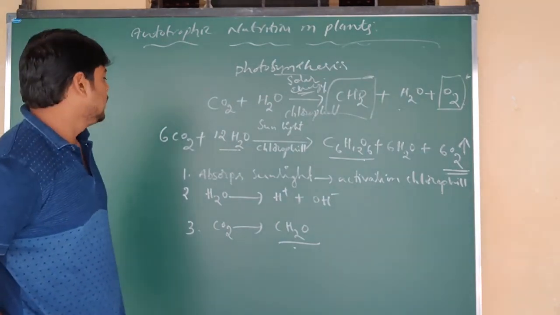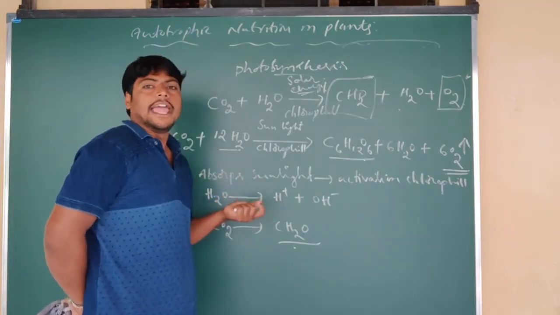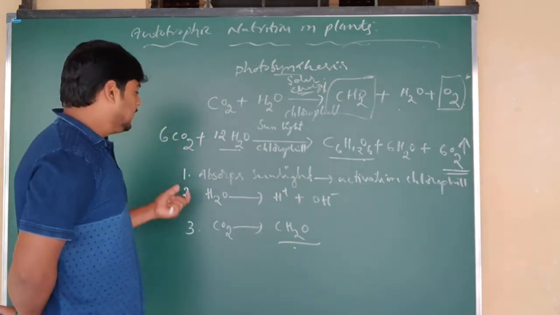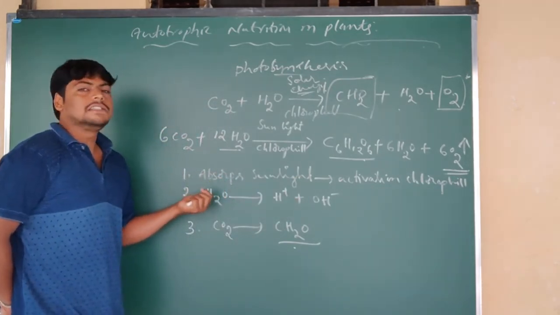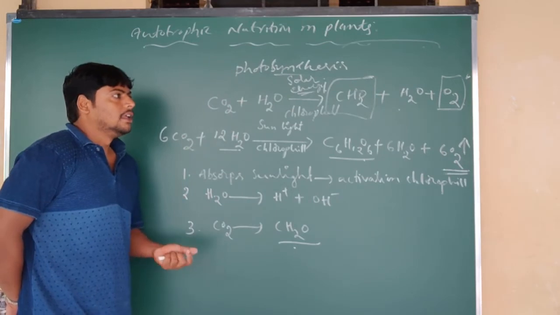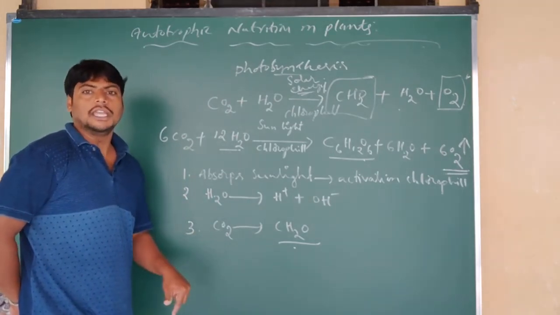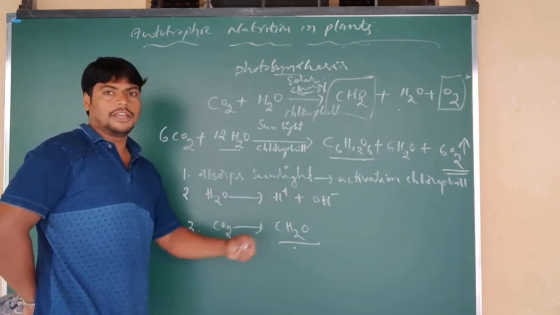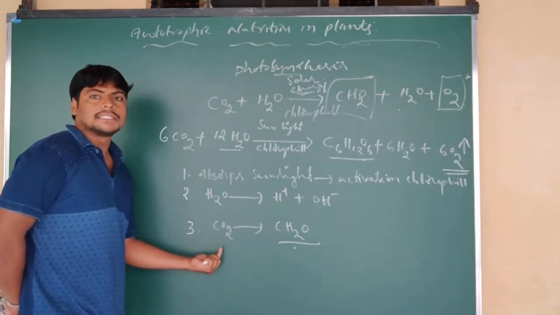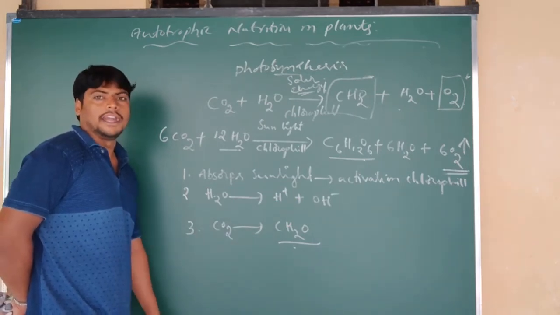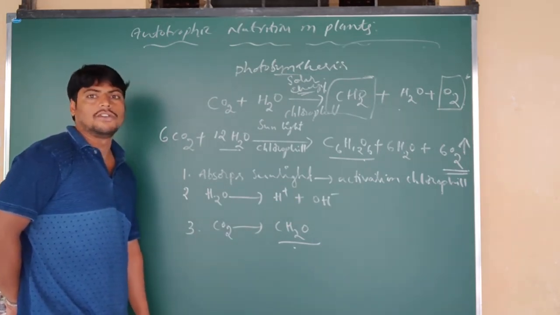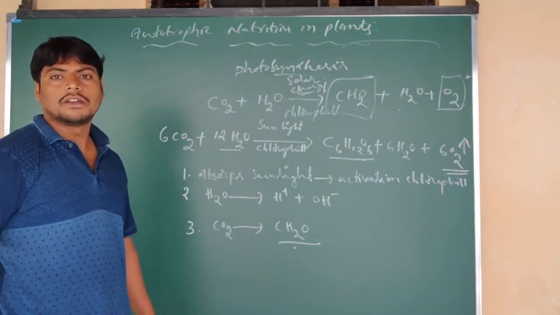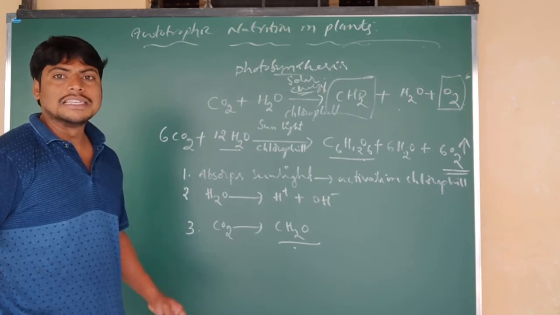So what are the events occurring? First, the inactive form of chlorophyll absorbs the sunlight and gets activated. And this solar energy absorbed by the plant is converted into chemical energy. That chemical energy helps in splitting of the water molecule into H plus and OH minus ions. And carbon dioxide is reduced into carbohydrate, which is essential for the formation of sugars. These are the three important events that occur during photosynthesis.